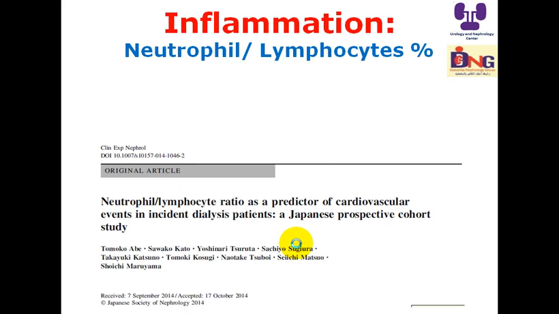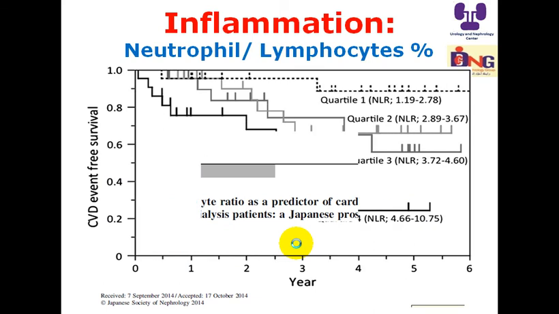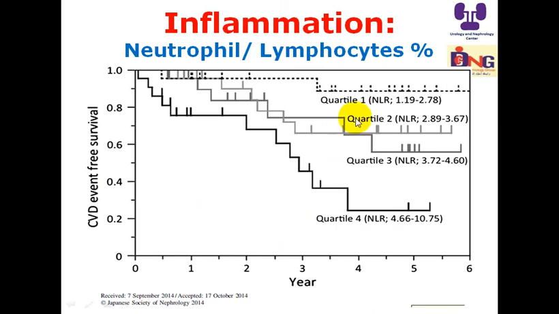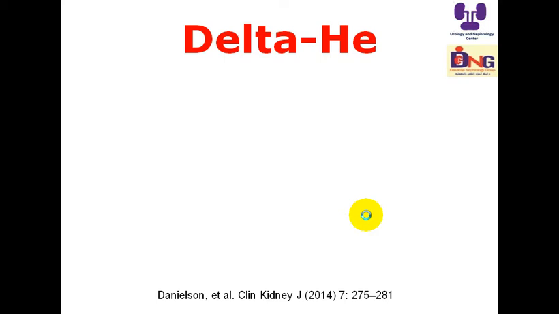Another issue which is considered a predictor of cardiovascular events in incident dialysis patients is the neutrophil divided by lymphocyte percentage. So if you find the quartile, this is the cardiovascular event-free survival. If the quartile of neutrophil divided by lymphocyte is 1, it means the level is between 1.1 to 2.7, survival is the best. But if the quartile is 4, it means the ratio is 4.66, the survival is markedly reduced. So neutrophil divided by lymphocyte is considered an important parameter.